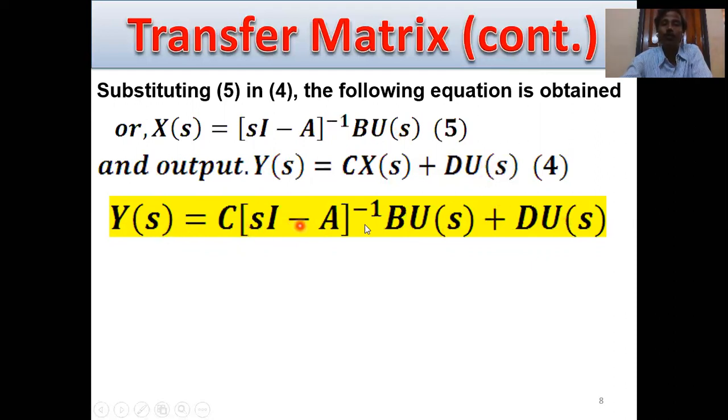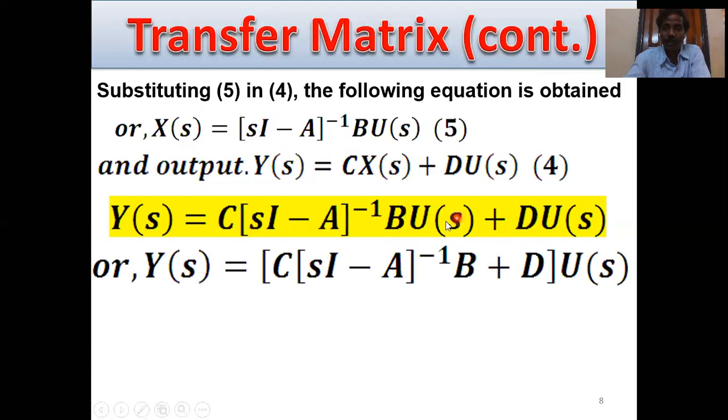So this is the output equation. Y(s) equals C times (sI minus A) inverse B U(s) plus D times U(s). Taking U(s) common, we get [C (sI minus A) inverse B plus D] times U(s).